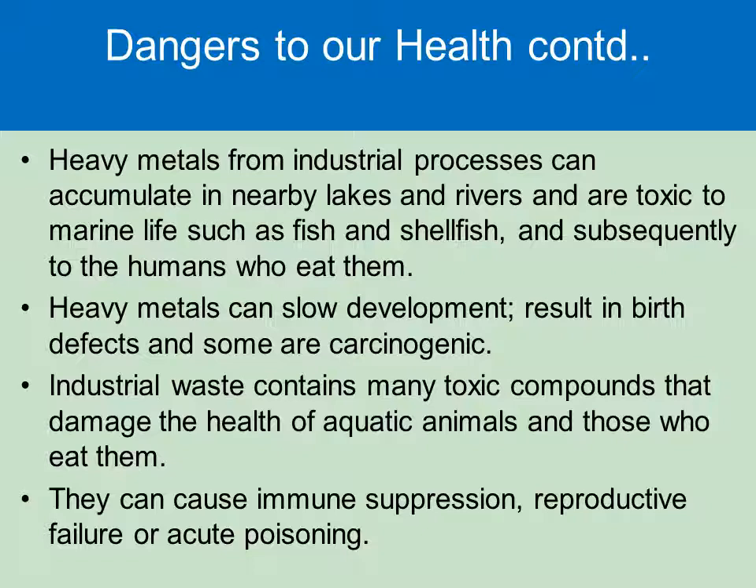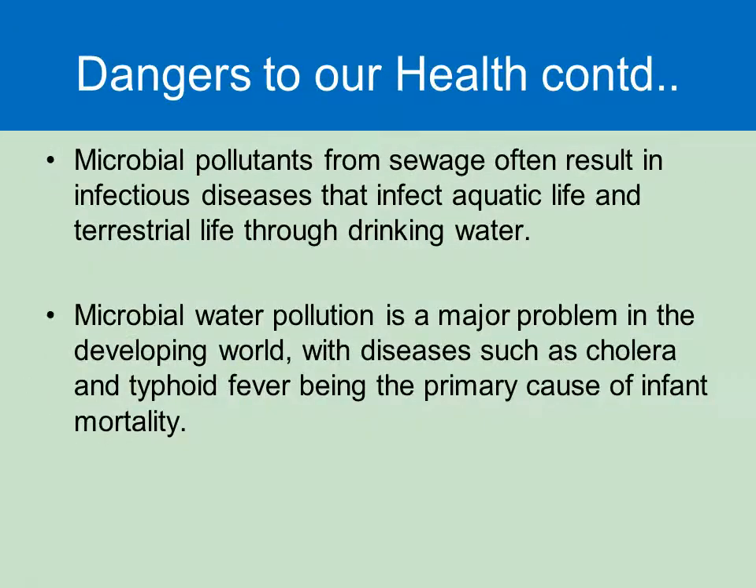Then the industrial waste contains various toxic compounds which are very damaging to the health of aquatic animals, and it can decrease the immune system. It affects the reproductive system, and it is an acute poison. When this poisonous substance contained in the industrial wastewater is consumed, it can even result in death of animals and even humans.